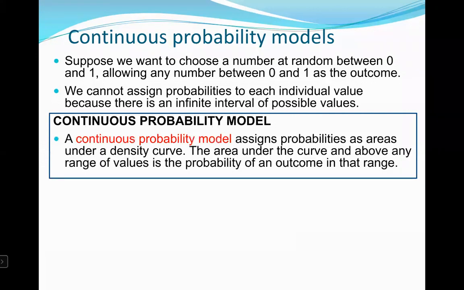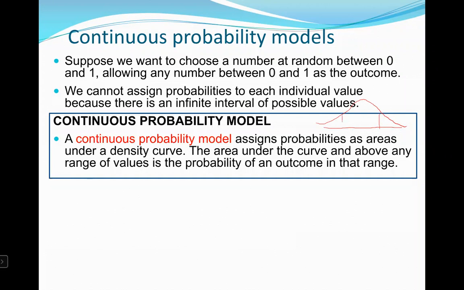A continuous probability model assigns probabilities as areas under a density curve. The area under the curve and above any range of values is the probability of an outcome in that range, right? So if you remember, we've been looking at normal curves as our main probability distribution.